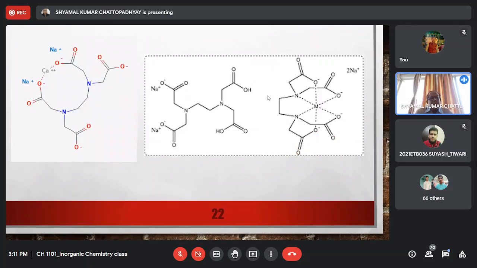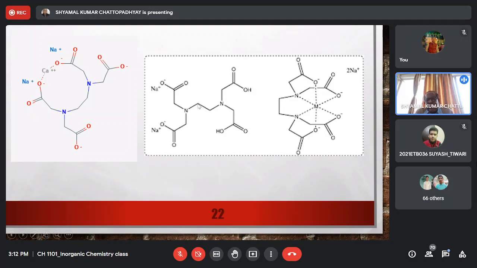Next, we shall come to lead poisoning, or sometimes even excess calcium poisoning. Unfortunately, we are not doing practical. In the practical class, if we had our practical, then in one of the experiments we have estimation of hardness in water using EDTA, ethylene diamine tetraacetic acid. So this is ethylene diamine tetraacetic acid.